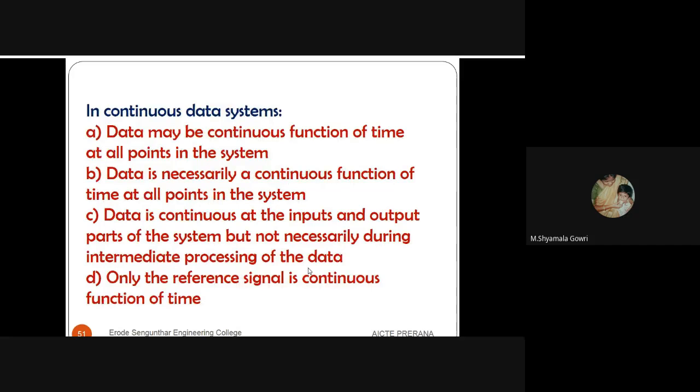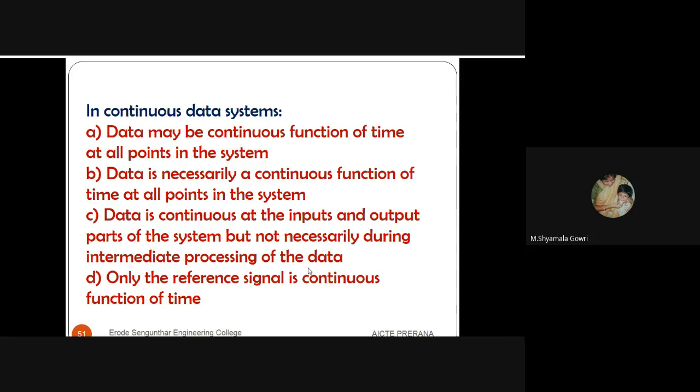Next question. In continuous data system, we have four different set of answers. One is data may be continuous of time at all points of the system. Next one is data is necessarily a continuous function of time at all points in the system.